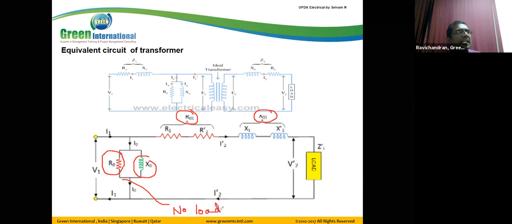This R01, X01 we find from the short circuit test. Okay, so once again.